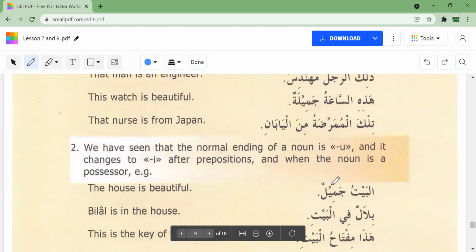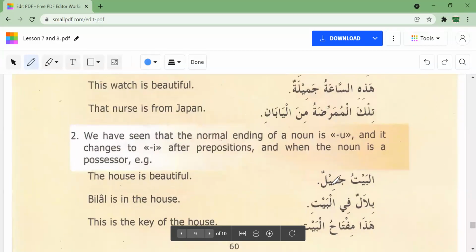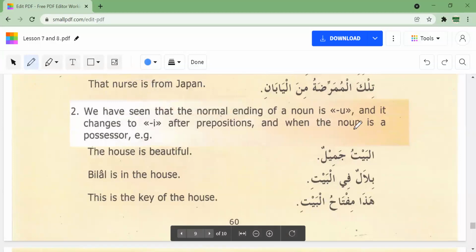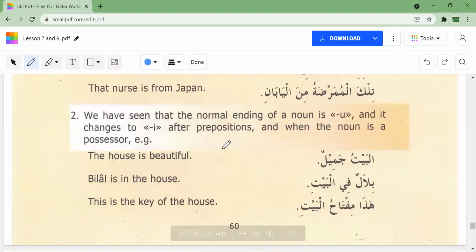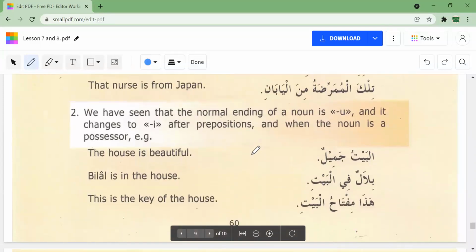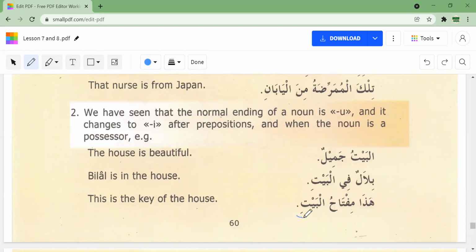Another thing that we learned was that the normal ending of a noun is u, right, with a dhamma. But it changes to e with the kasra when there are prepositions or harf of jar. Okay. And also when the noun is a possessor, when it is a mudaf ilayh, the ending will have a kasra, as well as when there's a harf of jar.